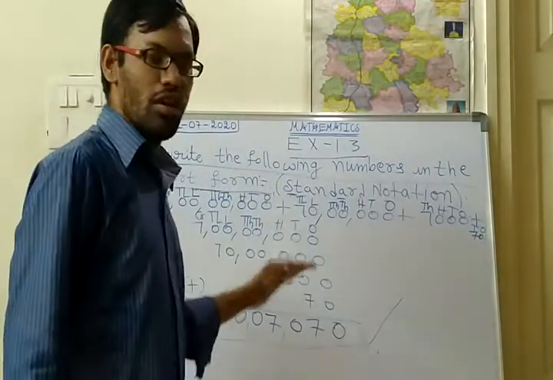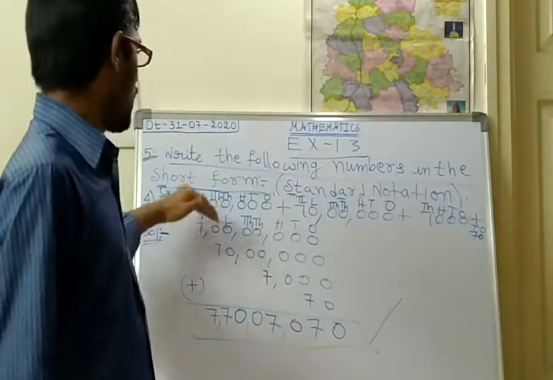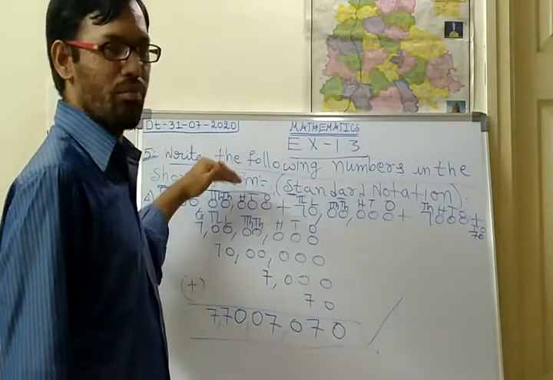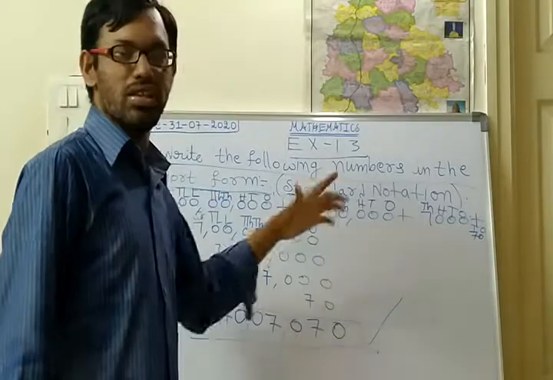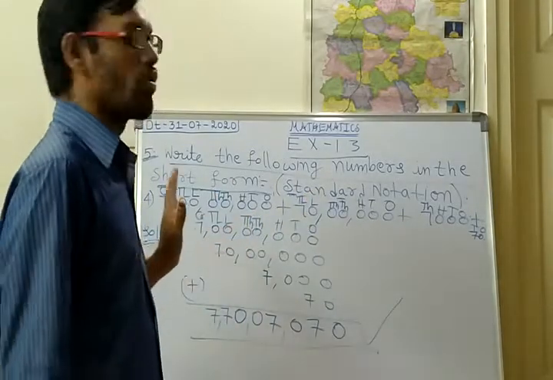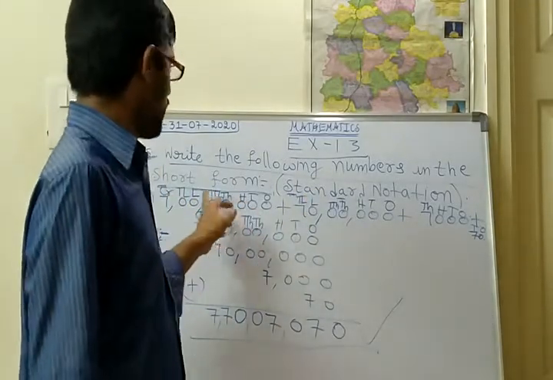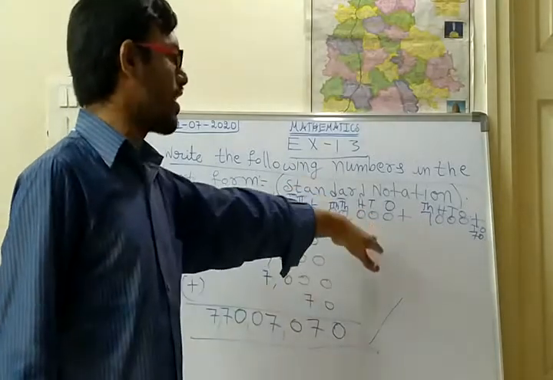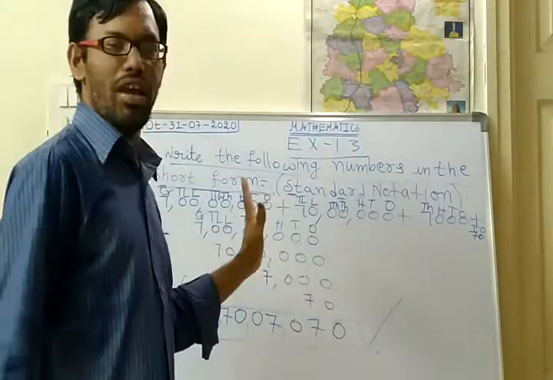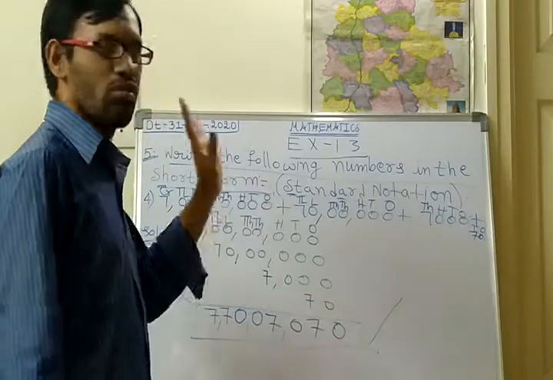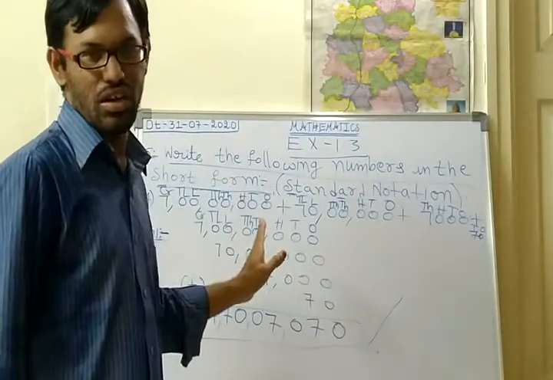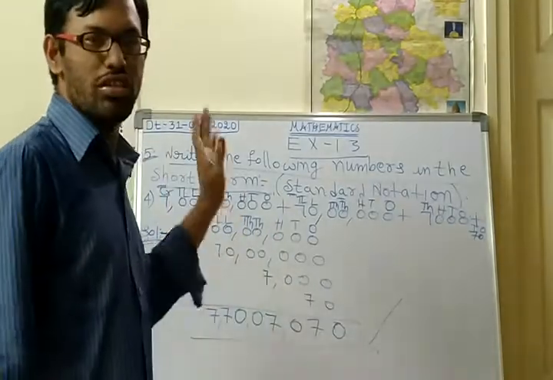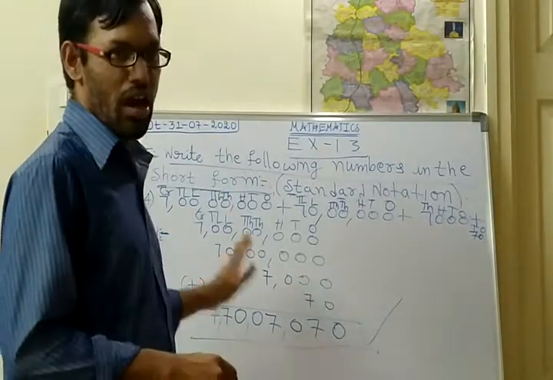Okay, I hope you have understood writing the numbers in the standard notation or short form if the expansion was given. Okay, so like this you have to write. If instead of zeros there are any other numbers also, you have to write the same way. Just do the addition. I think you know the additions. Okay, so like this you have to do this bit. I think you have understood.